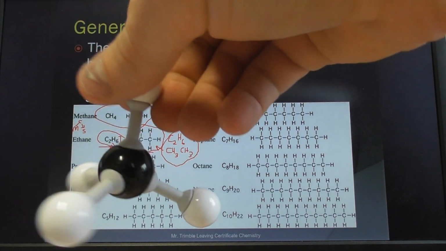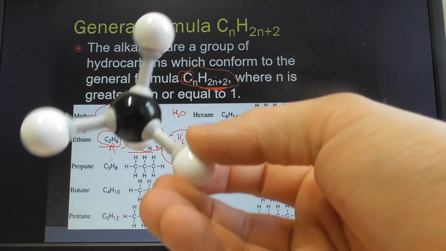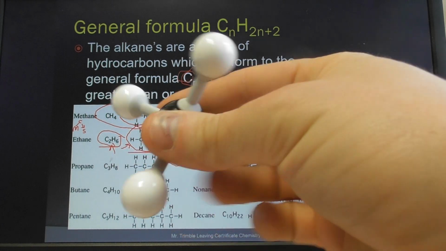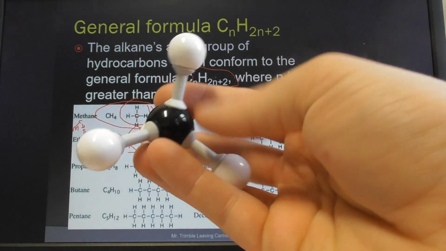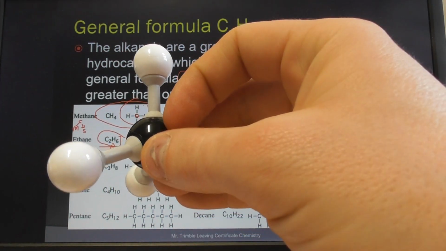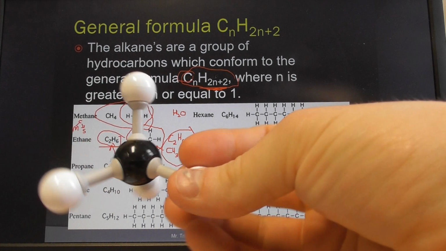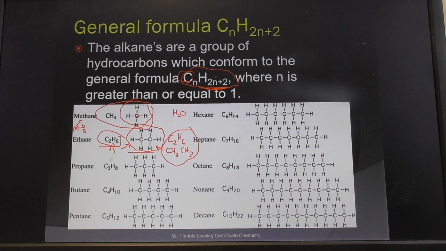Never forget, guys, and it's very easy to forget, that when we draw these formulas like this one right here, people get into the habit of thinking of it as a 2D thing. It is not, it is 3D. And remember when we looked at the shapes in the last video, and indeed earlier in the year, that this is tetrahedral. Those 4 different atoms around this central carbon will try to be as far away from each other as possible, for the simple reason that electrons repel each other and bonds are made out of electrons. So please remember that.